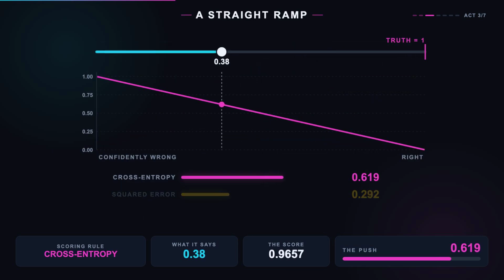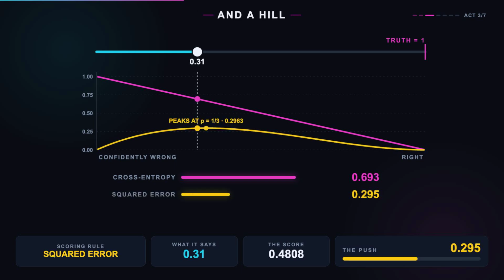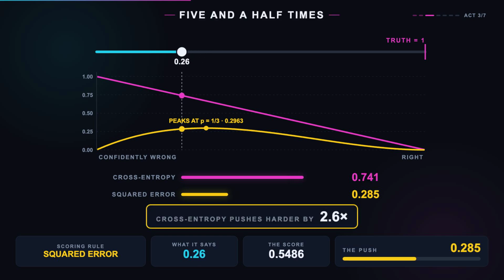So here are the two pushes across the whole slide. This is the entire episode in one picture. Cross-entropy is a straight ramp. It is strongest exactly where the prediction is worst, and it only fades away as the answer becomes right. Squared error is a hill. It is strongest at a prediction of 1/3, where it reaches 0.296, and it falls to nothing in both directions.